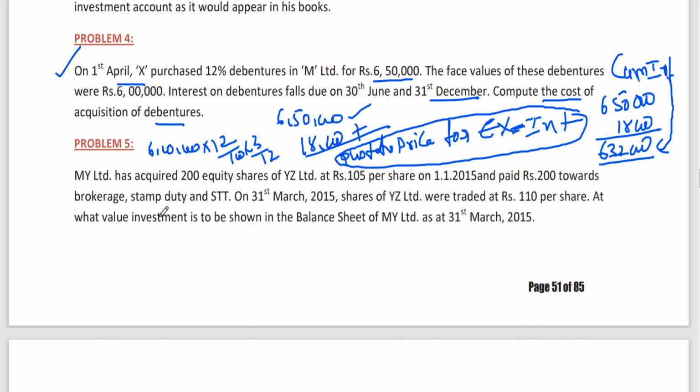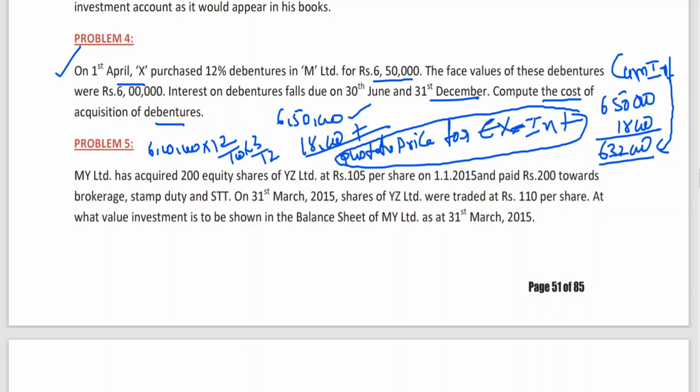It paid 200 towards brokerage, stamp duty and security transaction tax. On 31st March 2015, shares of Z were traded at 110 rupees per share. At what value is the investment to be shown in the balance sheet of X Limited as on 31st March 2015?